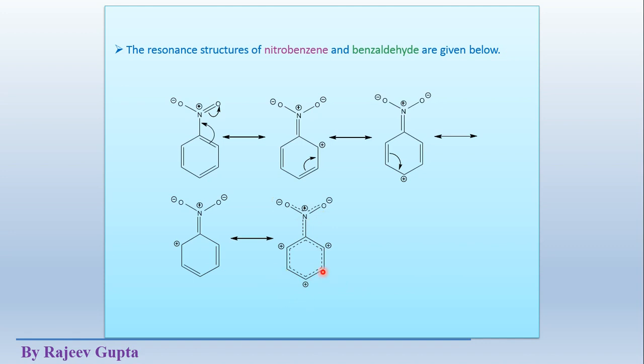But overall we say that the complete ring is deactivated, because this is an electron withdrawing group, so it decreases the overall electron density inside the ring. But it decreases electron density more at the ortho and para positions, while there is no such effect on the meta position. So the incoming electrophile attacks this meta position.